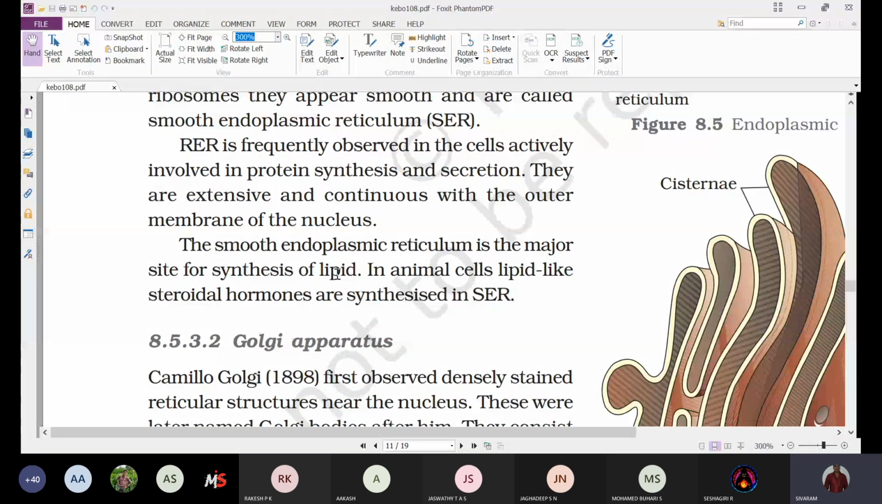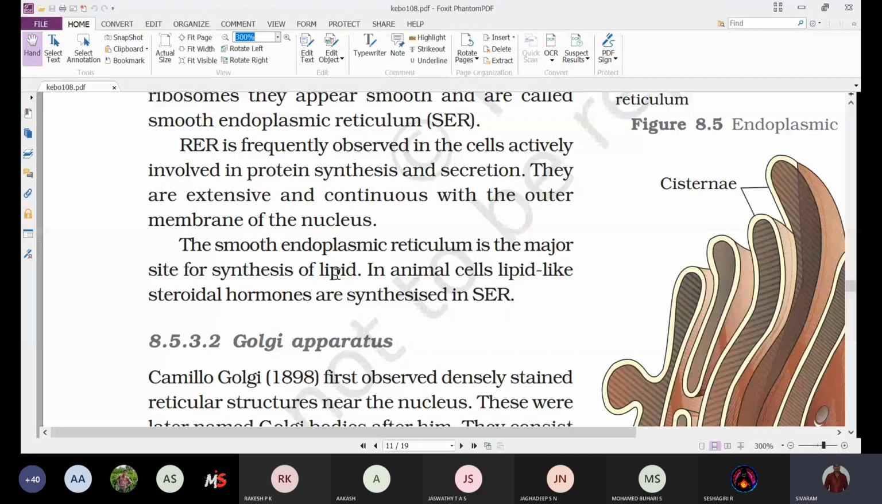Steroids are nothing but derived lipids, a type of lipids. So the steroid hormones, which are lipid-like in nature, are usually synthesized in the smooth endoplasmic reticulum of most animal cells.